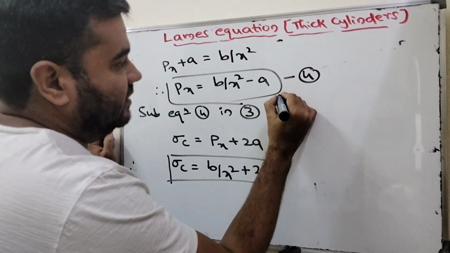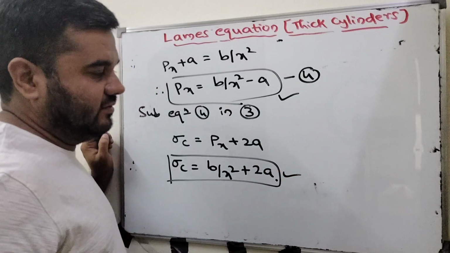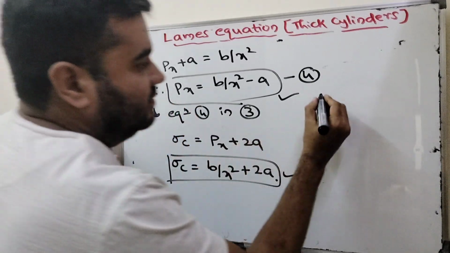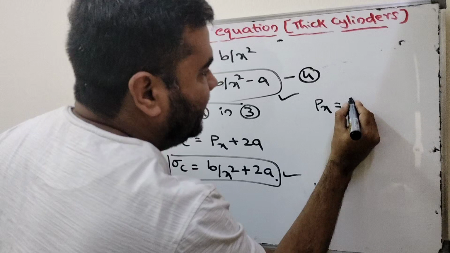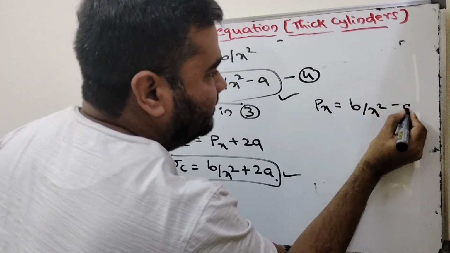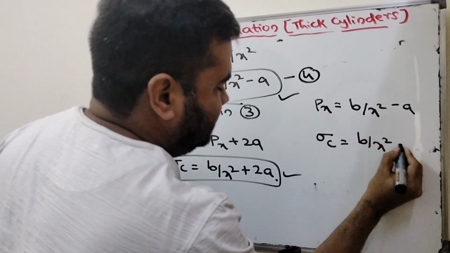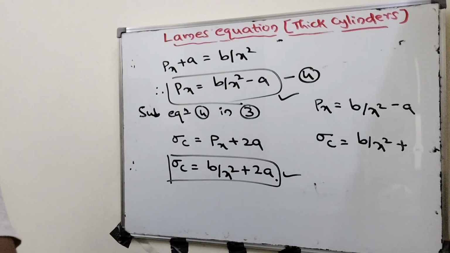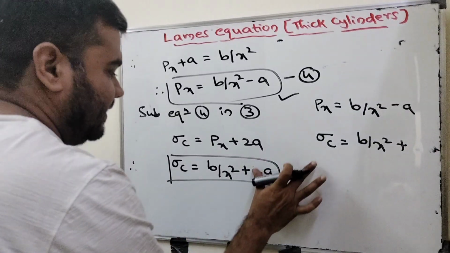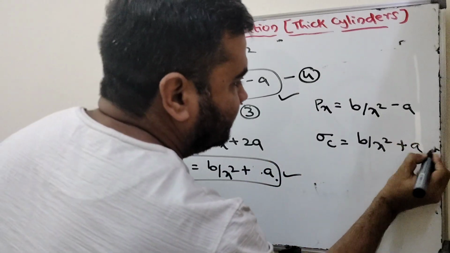So this is one important equation. P_x is equal to b by x square minus a, and circumferential stress equals b by x square plus a. Just check it. After simplification you will get b by x square plus a for sigma c.